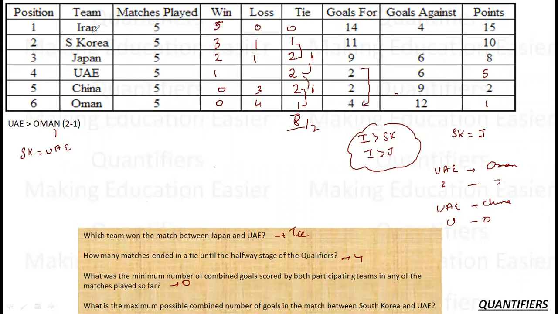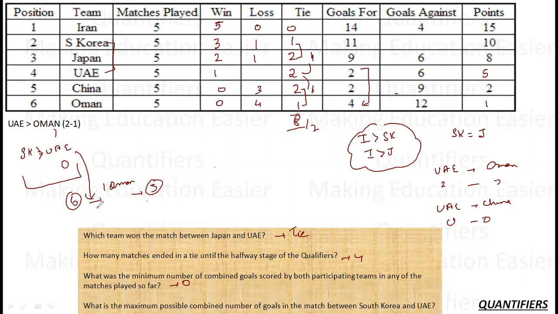Which means in the match between South Korea and UAE, UAE did 0 goals. So South Korea must have done the maximum number of goals. How many goals were against UAE? There were a total of 6 goals against UAE, out of which 1 was done by Oman. So the rest left are 5.